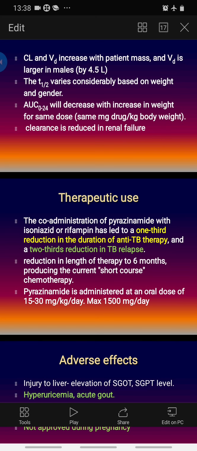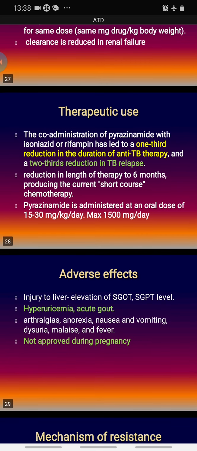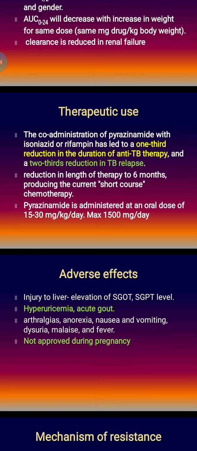Dose is 1500 mg per day maximum, but depends on the body weight actually. Adverse effects: pyrazinamide has lots of adverse effects. It is the most common antitubercular drug to cause hepatitis, so there is significant elevation of SGOT and SGPT levels, but unless the levels rise more than 3 times the normal value, we should not discontinue pyrazinamide.